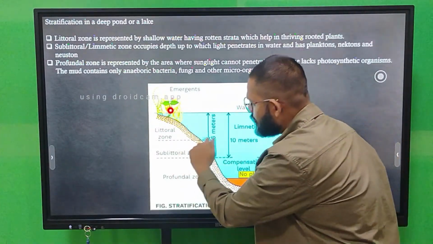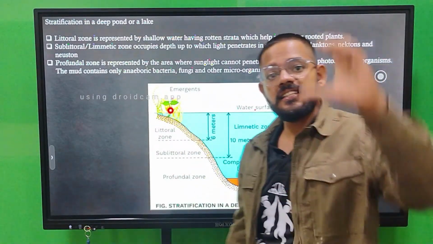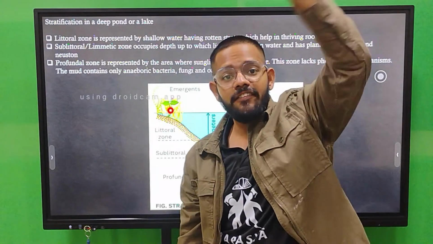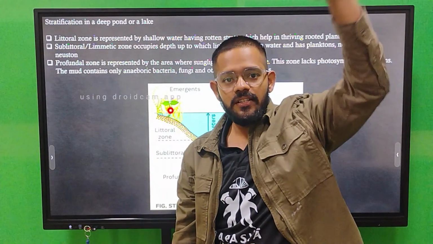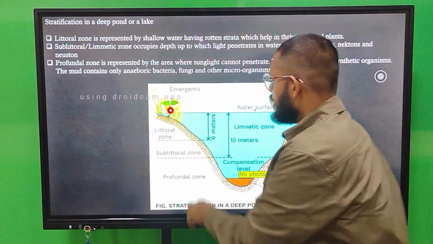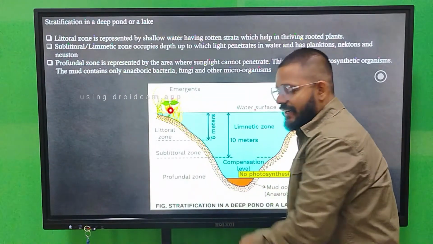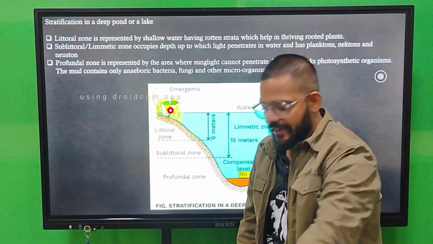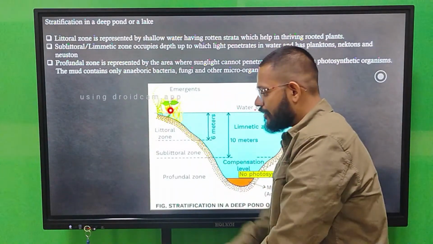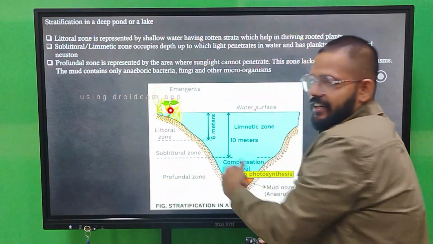Then you have the sublittoral zone. Its range is 10 meters from the surface of the pond, till the 10-meter depth. And the profundal zone is the layer at the base. The base of the lake is your profundal zone.